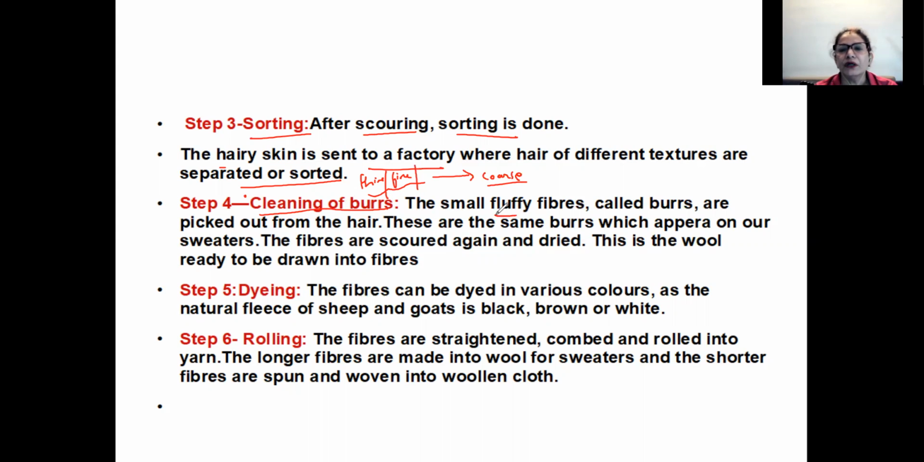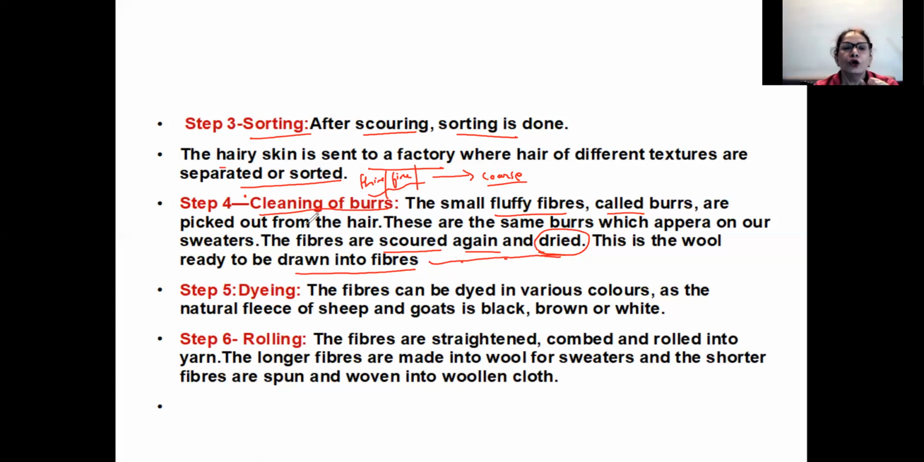So the small fluffy fibers called burrs are picked out from the hair. If the hair is very long, there'll be some burrs here like this. So these burrs are again removed from the hair. These are the same burrs which appear on our sweaters. And the fibers are scoured again and dried. Once the sorting is done, the burrs are removed and again they are washed in tanks of water and they are dried. Very important. This is the wool ready to be drawn into fibers.